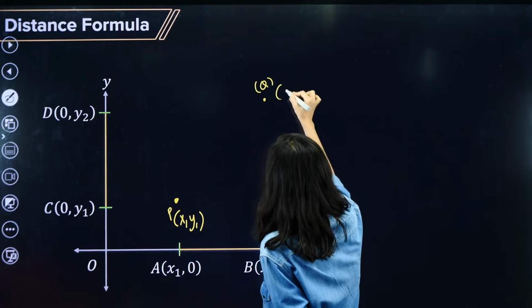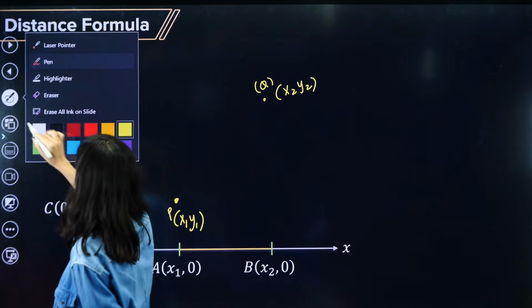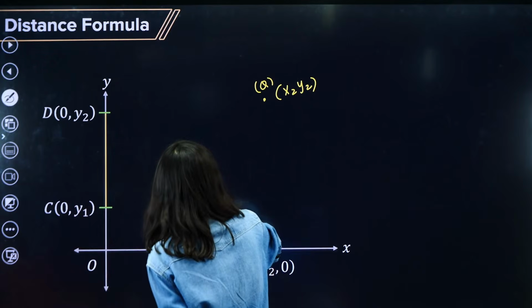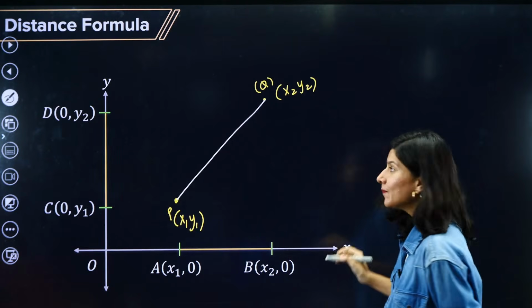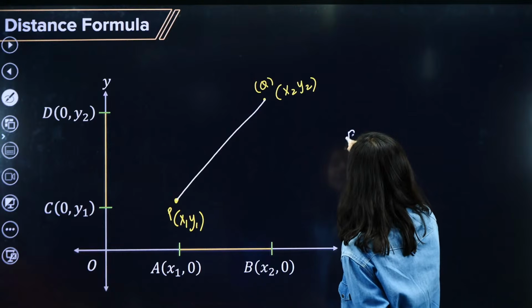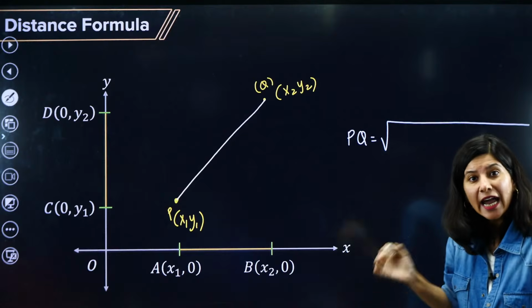Okay, and Q point is x2 comma y2. Correct, and we are looking for the distance between PQ. So let us first join this PQ. Correct, PQ joined, and now for the PQ distance, let me just clearly write down the formula first and then talk about the derivation.